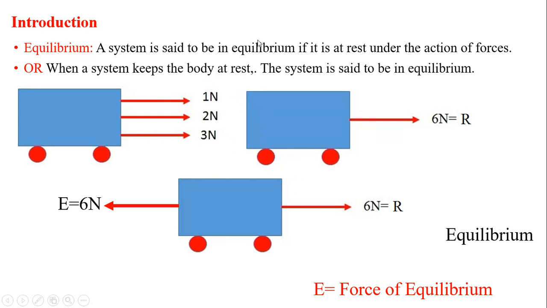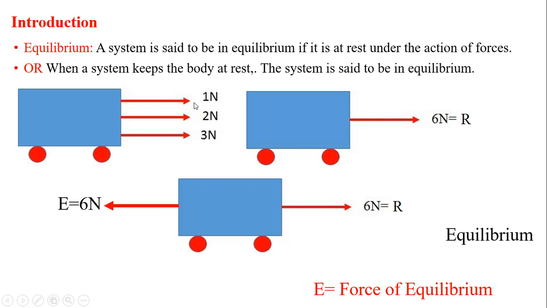Or, whatever forces are acting on that body, if the action of all these forces is opposite and equal,